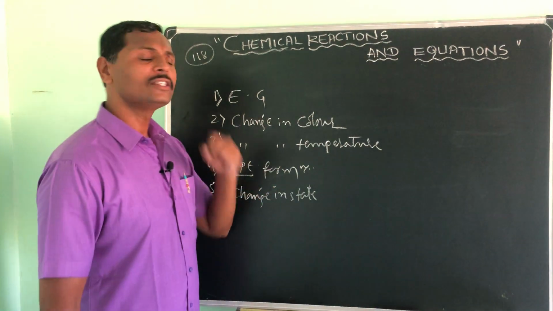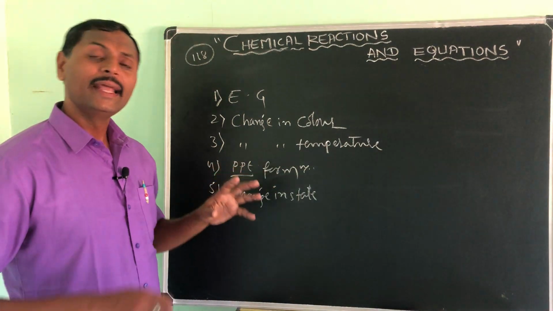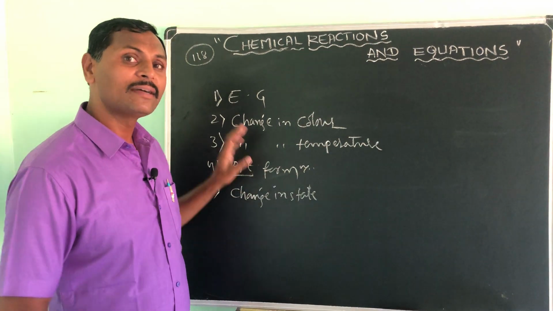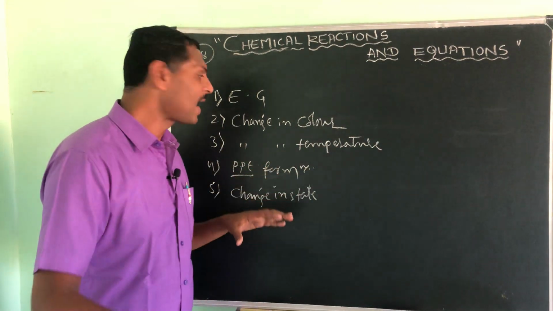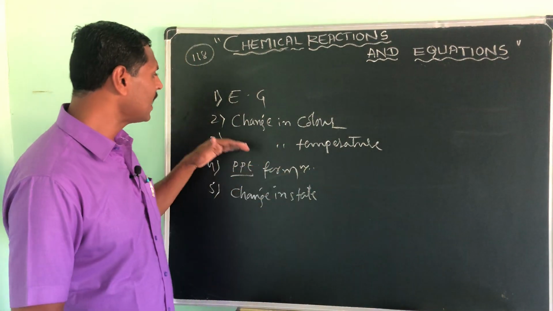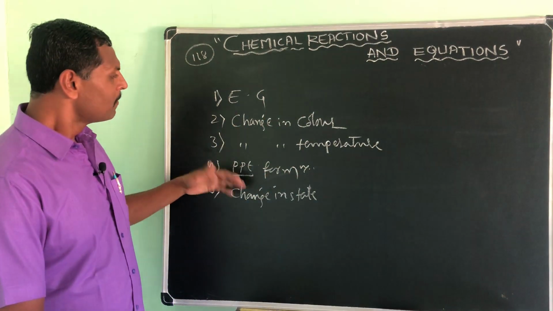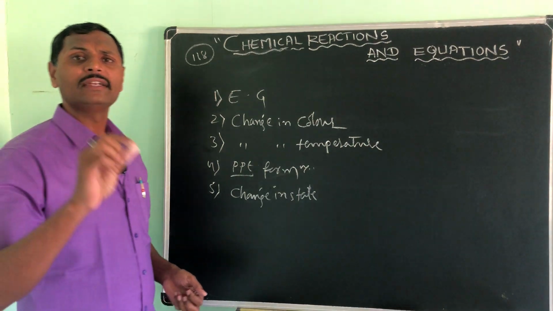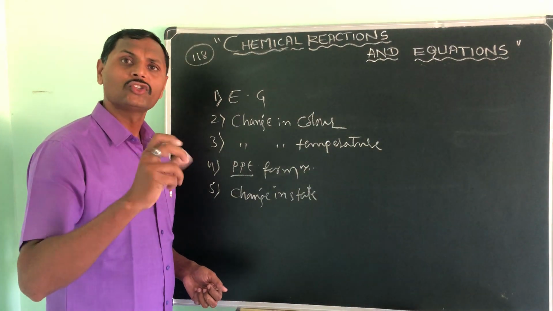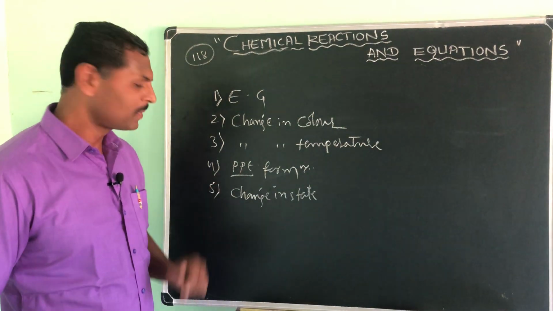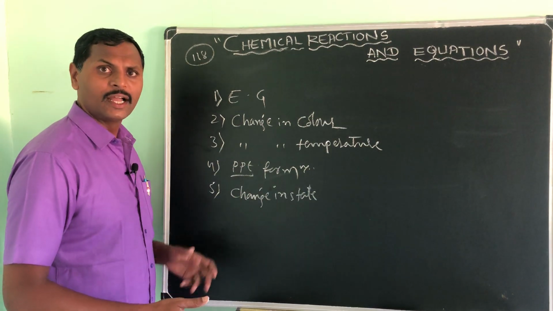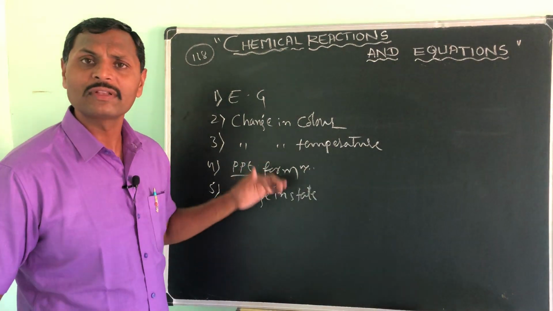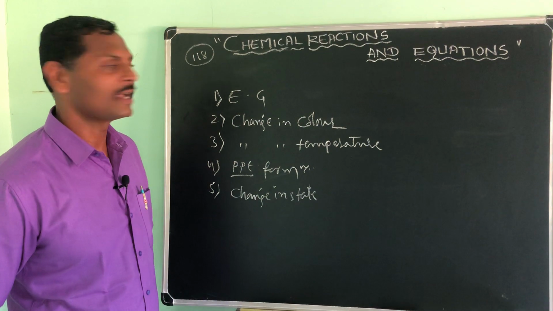If a chemical reaction is going on, then if you find these characteristics, that means evolution of gas, change in color, change in temperature, precipitation formation, that means an insoluble solid which is present in the solution, that is what we call a precipitate, and change in state. Okay, we will take at least one example for all these characteristics of chemical reactions.